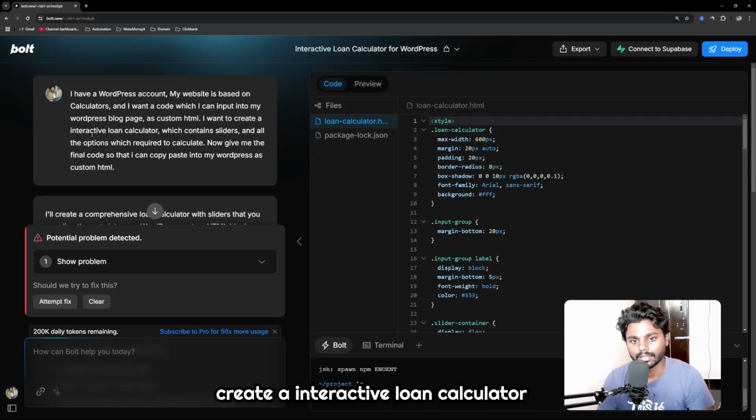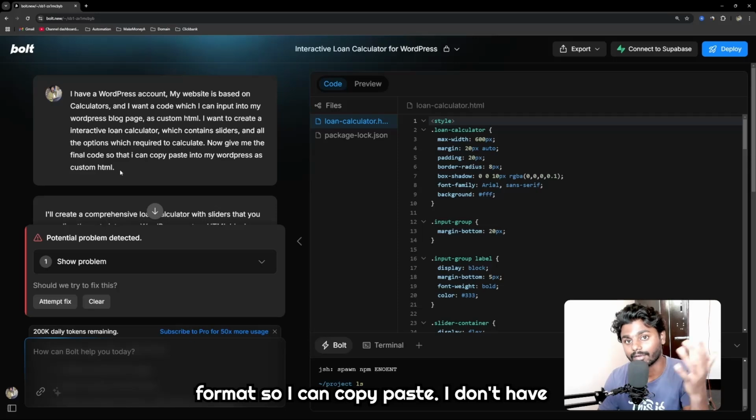I want to create an interactive loan calculator which contains sliders and all the options which are required to calculate. Now give me the final code so that I can copy paste into my WordPress as a custom HTML. Now I'm telling it to produce the final output entirely and give it to me in HTML format so I can copy paste. I don't have to do anything.